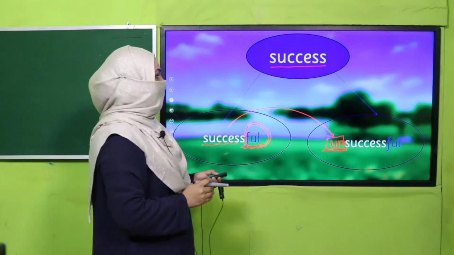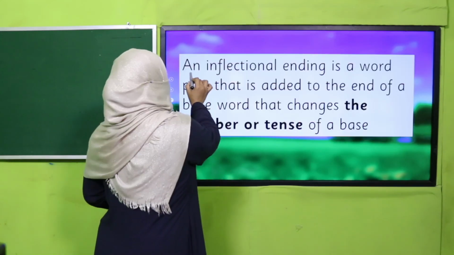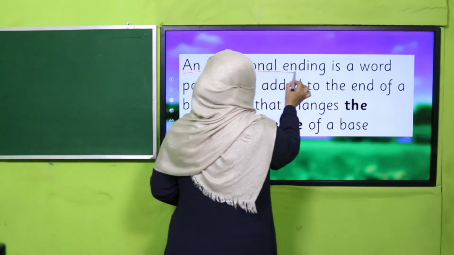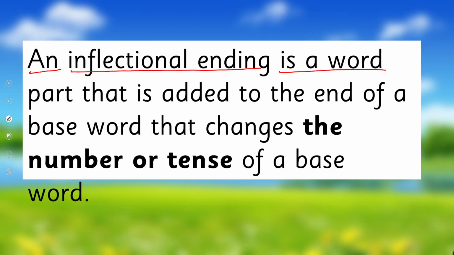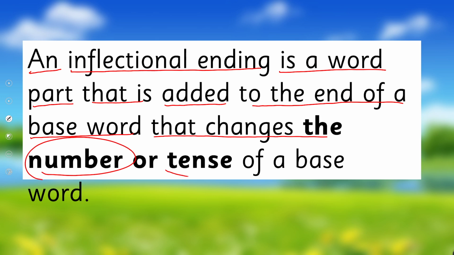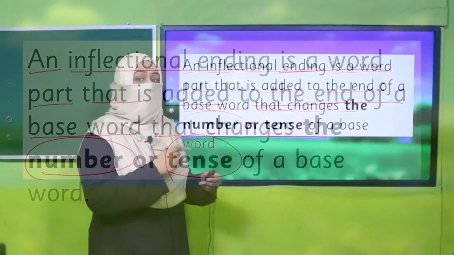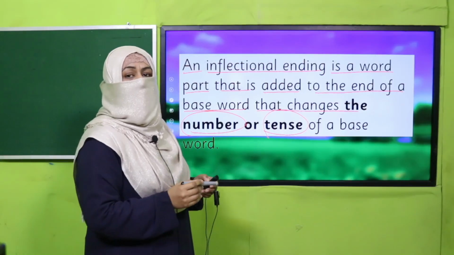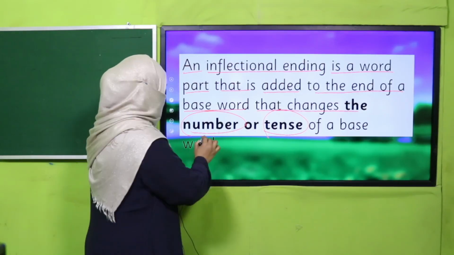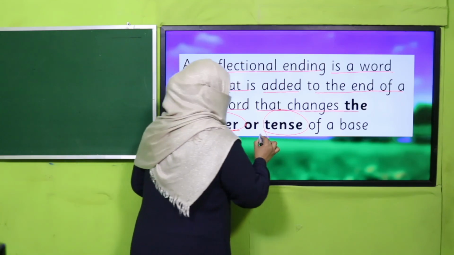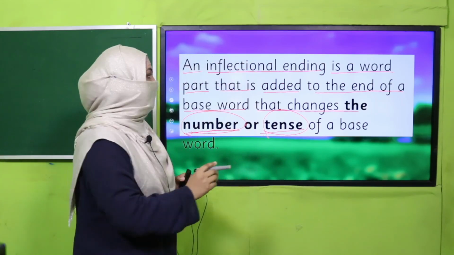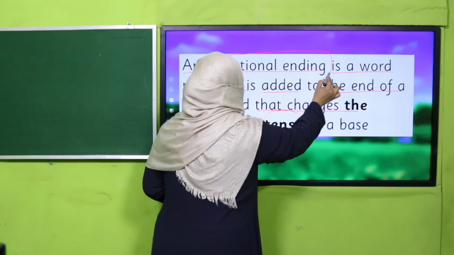Are you clear? Okay. Now there is another concept, an inflectional ending. It is a word part that is added to the end of a base word that changes the number or tense. I just told you about suffix. We add it at the end of a word. But if by adding at the end of a word, the number of the noun or the tense of the verb is changed, it means the word part we added is an inflectional ending.